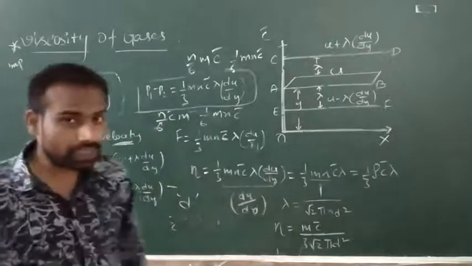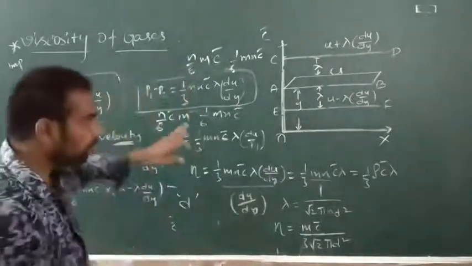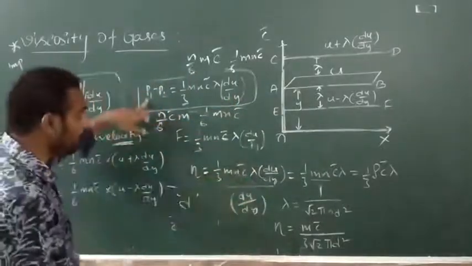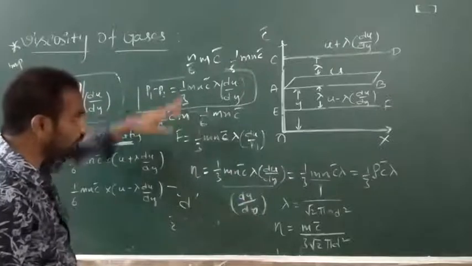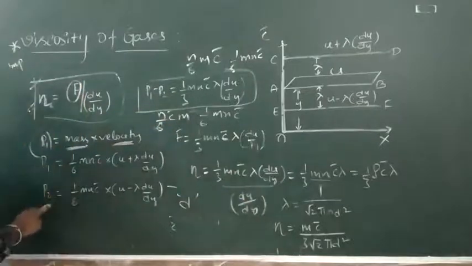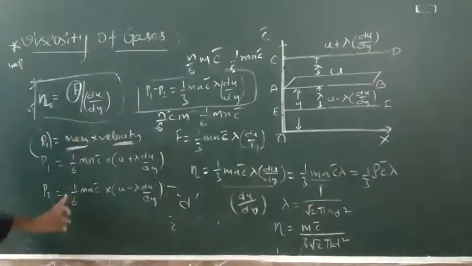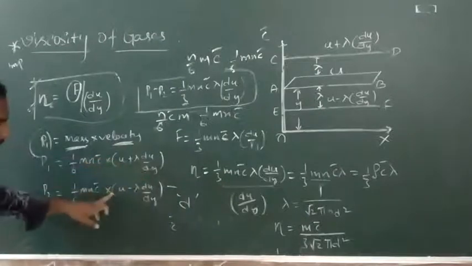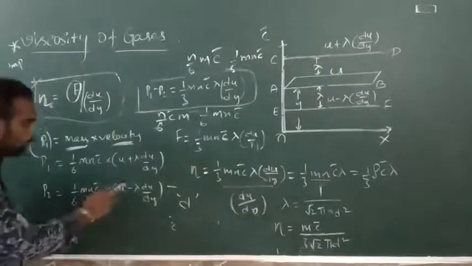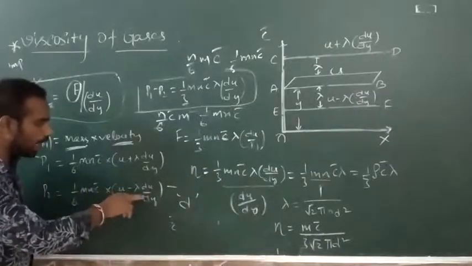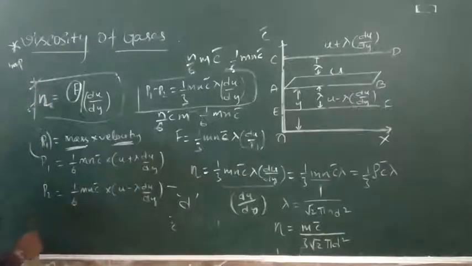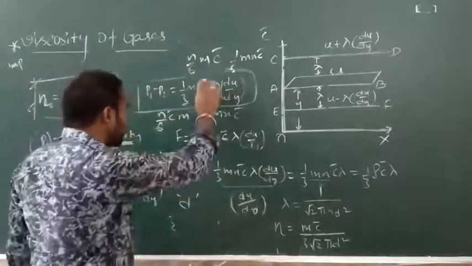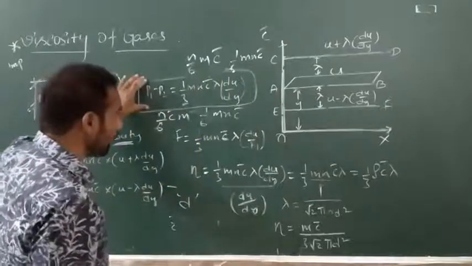Now, the change in momentum is given by the transfer of net momentum, P1 minus P2. Taking 1 by 6 mn c bar common, we get u plus lambda du by dy minus u minus lambda du by dy. The u gets cancelled, and you will get 2 lambda du by dy. Two 3s are 6, so we get 1 by 3 mn c bar lambda du by dy. This is the change in momentum.